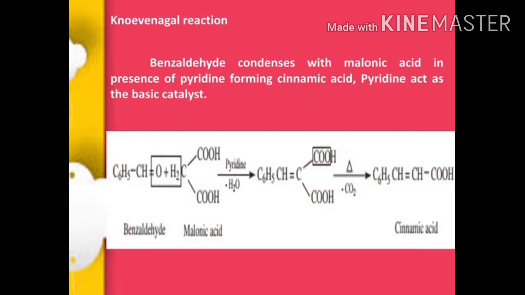Equation: benzaldehyde, C6H5CHO, reacted with malonic acid, CH2(COOH)2, in the presence of pyridine to form an addition compound first. Immediately, on heating, removal of carbon dioxide takes place. A decarboxylation reaction takes place to form an alpha, beta unsaturated compound.